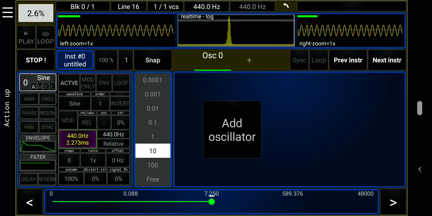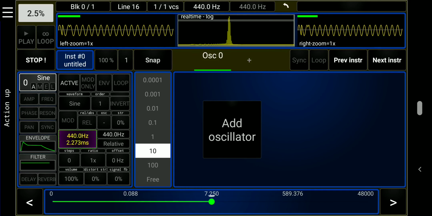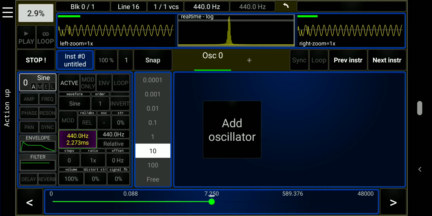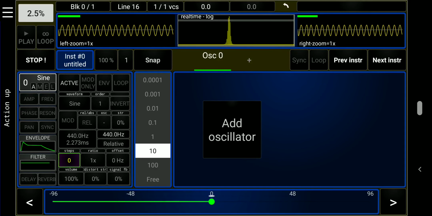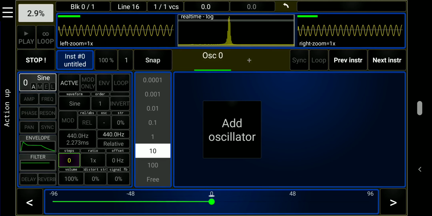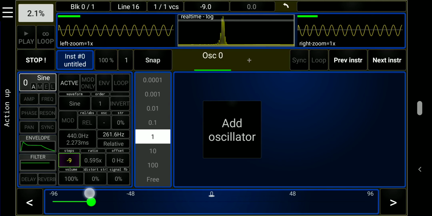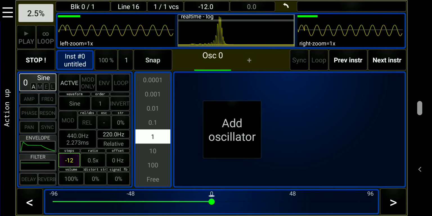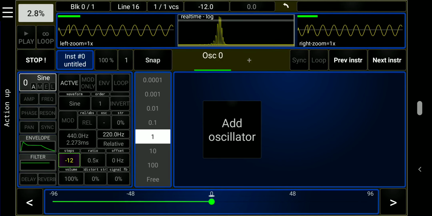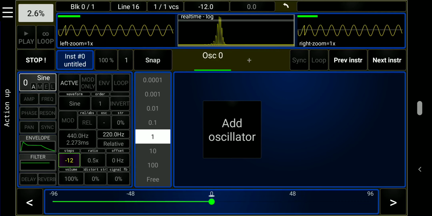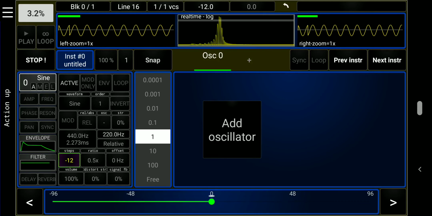So, let's set the reference frequency to the default of 440 Hz, and transpose the relative frequency down by 12 steps or semitones, which is 1 octave. We'll choose a snap amount of 1, and we'll go down 12 steps. The relative frequency is relative to the note being played.